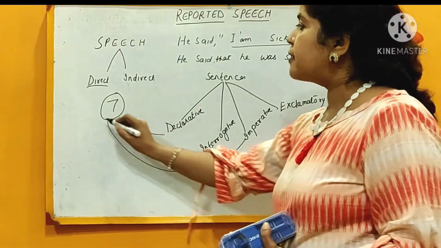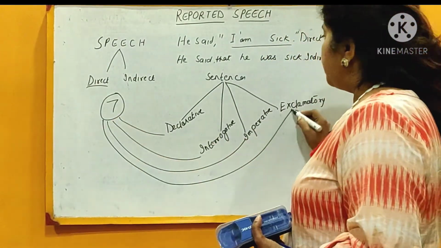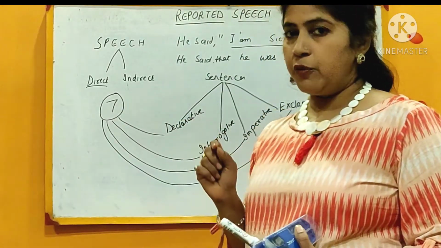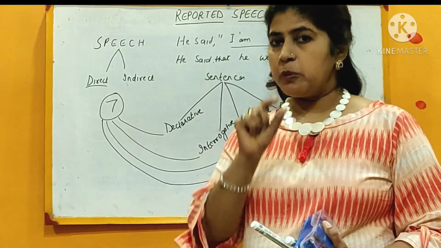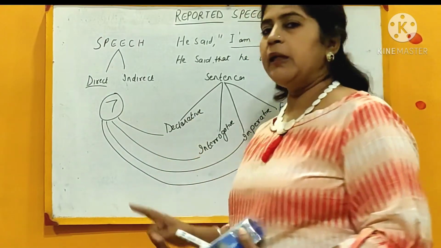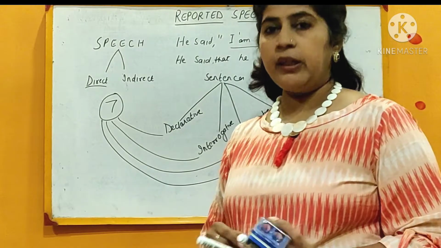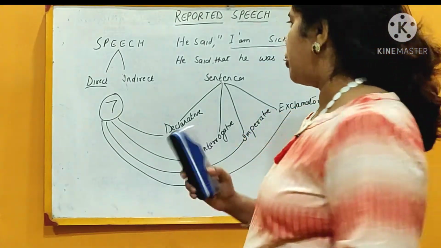But there are some special rules that are applicable to each of the sentences individually. So let's come quickly to the 7 general rules.